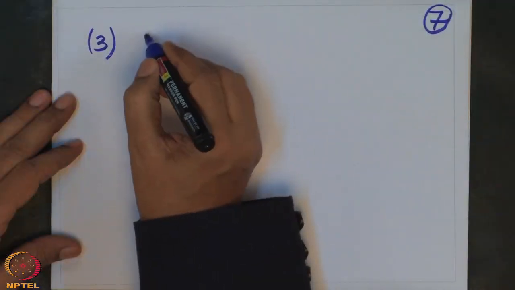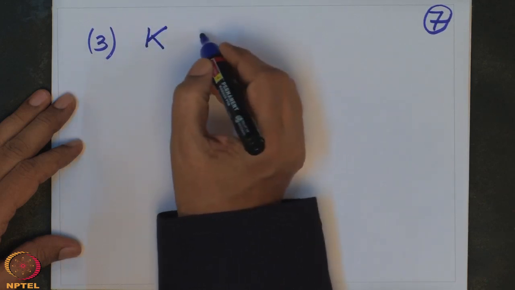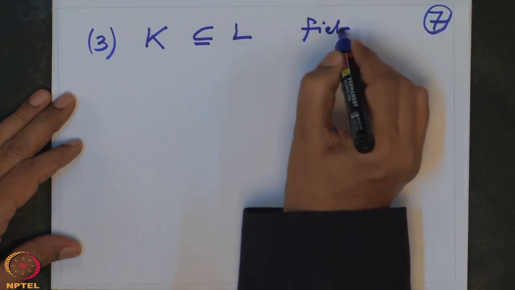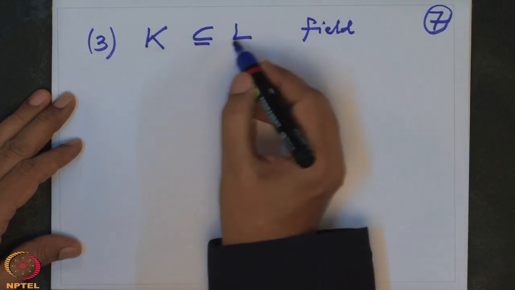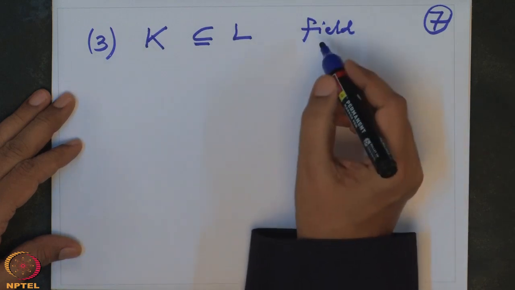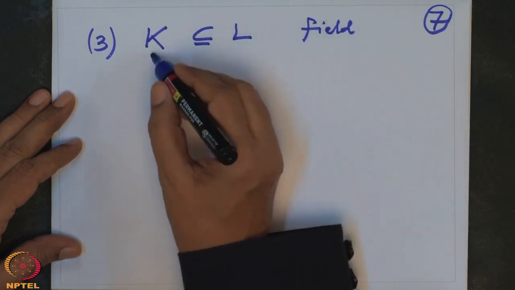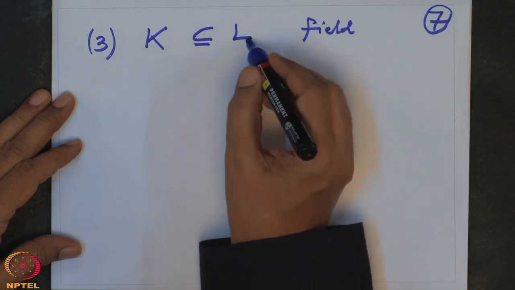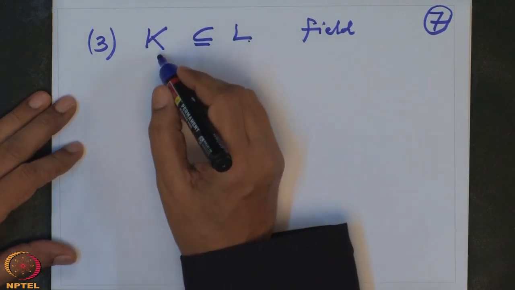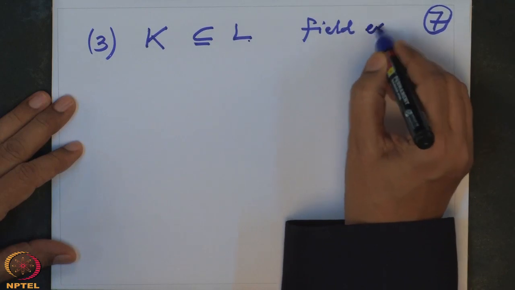Okay, one more. This is what we will use more often. Third one: K is a field contained in a bigger field L. So these are fields, and when I say K is a subfield of L, or L is a bigger field than K, that means we assume that the operations of K are induced from the operations of L, or one says operations in L are extended from the operations of K. Such a thing is called a field extension.